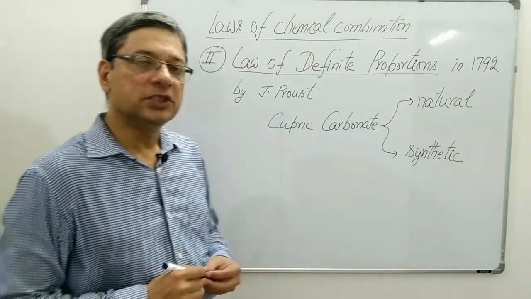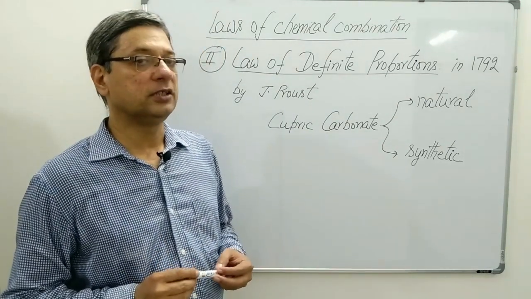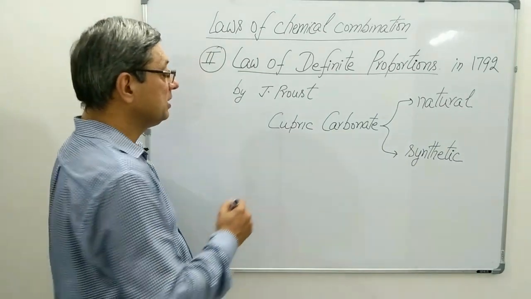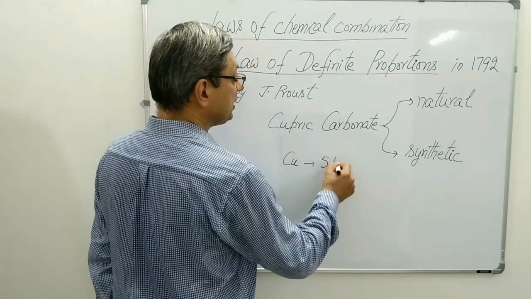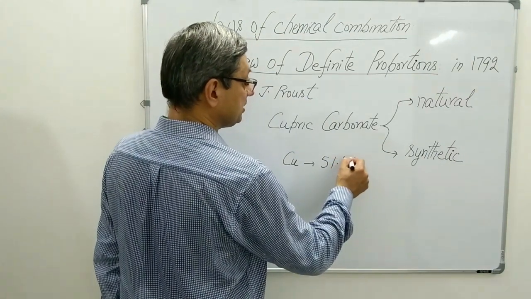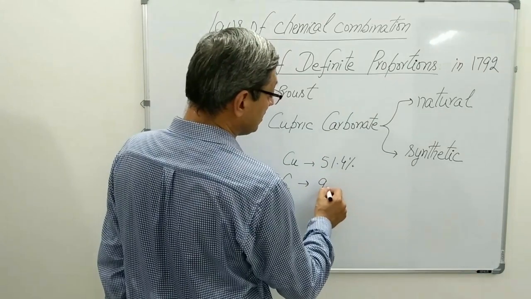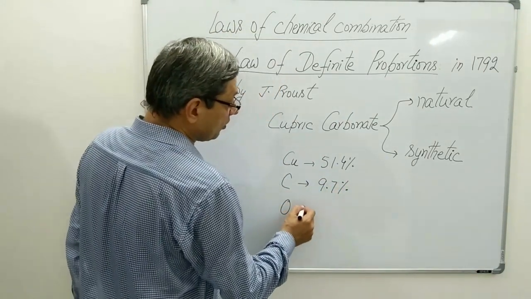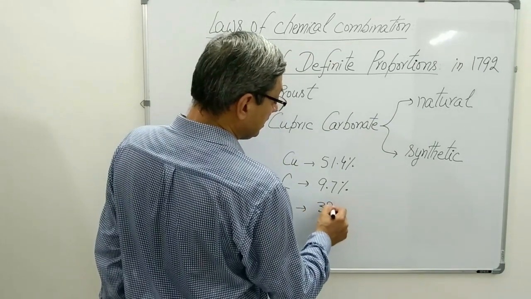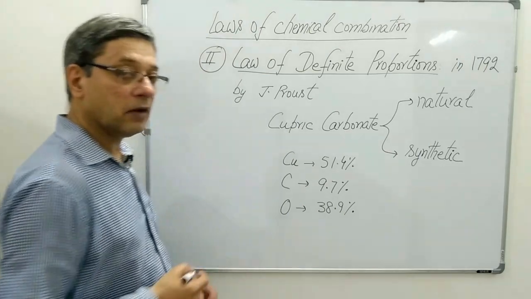While studying the composition of both these samples of cupric carbonate, Proust observed that copper constituted 51.4%, carbon constituted 9.7%, and oxygen constituted 38.9% in the compound.